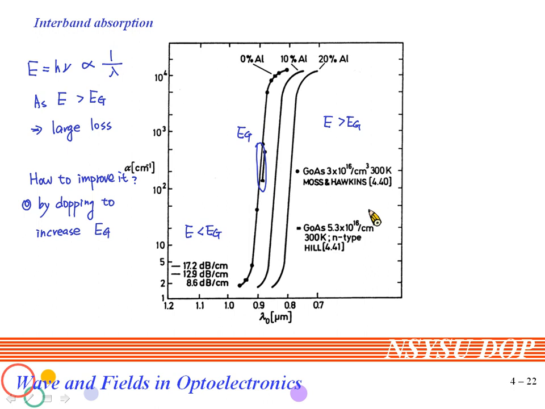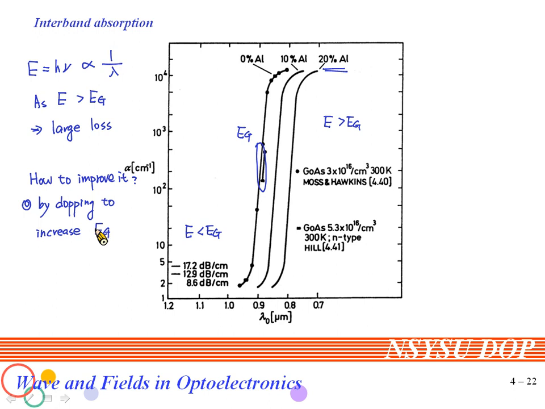From this figure, you can see that for no doping, the Eg is located at about 0.9. But if you have doping of 10% aluminium, then the Eg will move to 0.85. And if you dope 20% aluminium, then the Eg will move to 0.8 micrometer. So by doping, we can increase the Eg, then the absorption loss can be reduced.